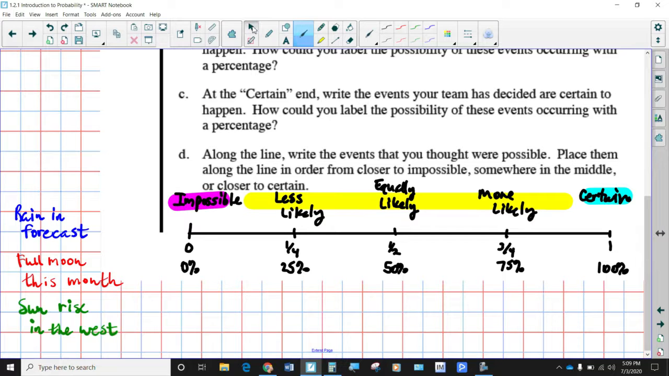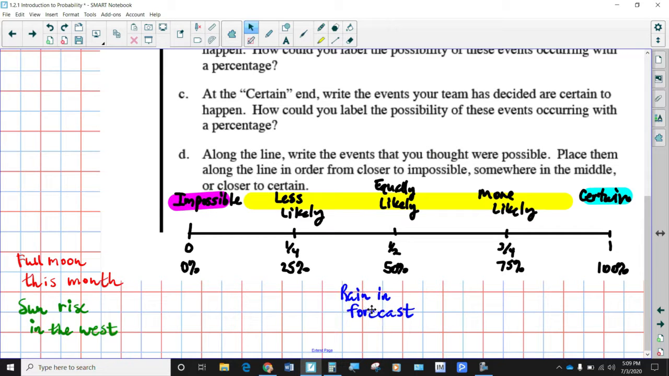Typically, on some days you might say it's impossible or certain, but for the most part that's going to fall somewhere in that range: possible, but not certain, or impossible. So what's the likelihood of rain? Is it 50%? Is it 40%? Is it 25%? Is it a 75% chance of rain? This is going to fall somewhere in the middle.